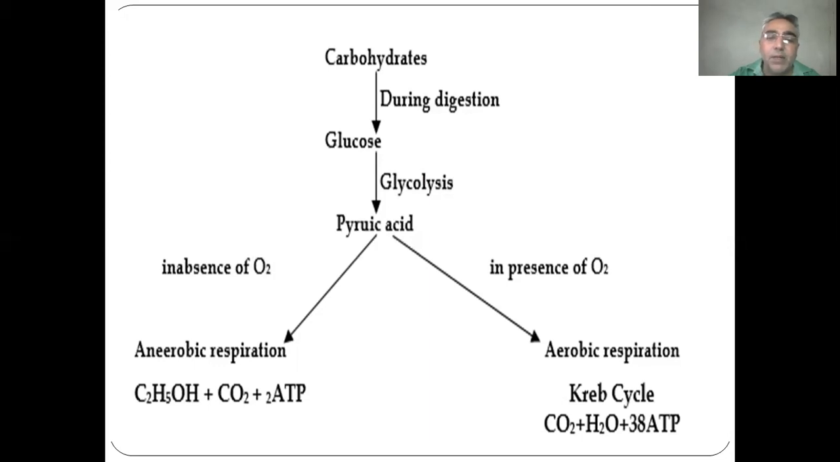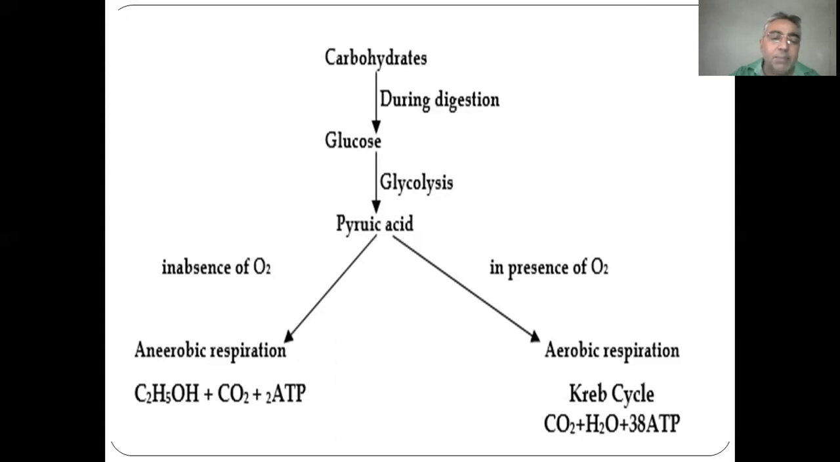After the process of glycolysis and pyruvic acid formation, if oxygen is available, aerobic respiration takes place and the pyruvic acid goes into the Krebs cycle. This you study in higher classes, and it gives carbon dioxide plus water plus 38 ATP. But here I want to clarify that the actual product is 36 ATP. 2 ATP are utilized in the process of aerobic respiration. Therefore, the net result is 36 ATP. This thing you must remember.